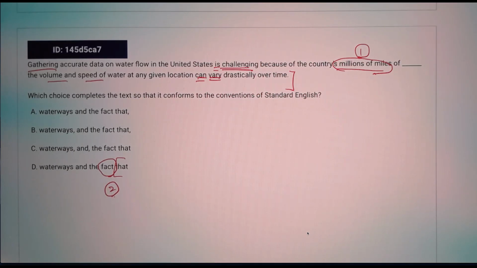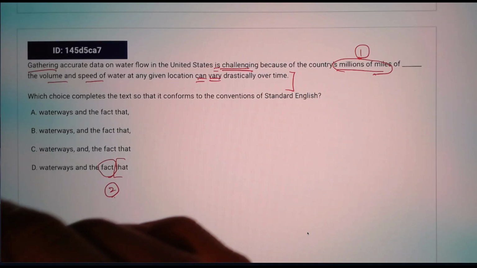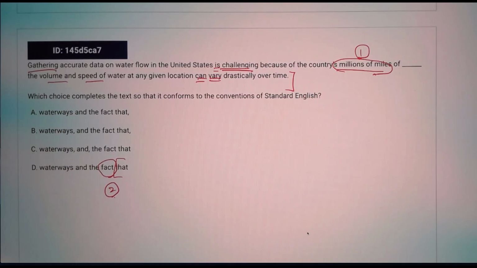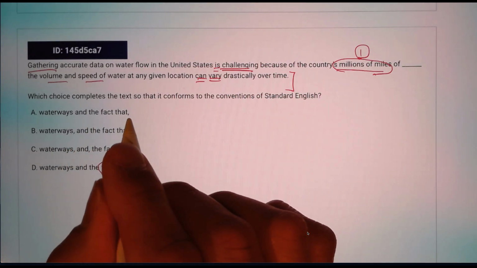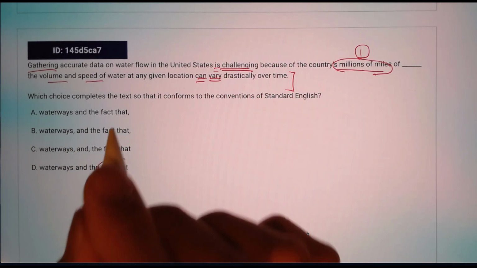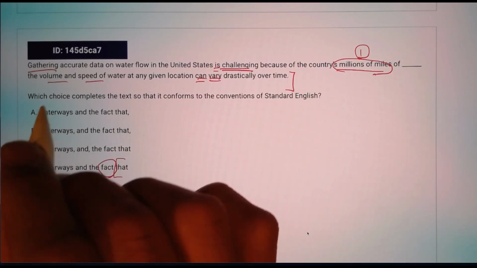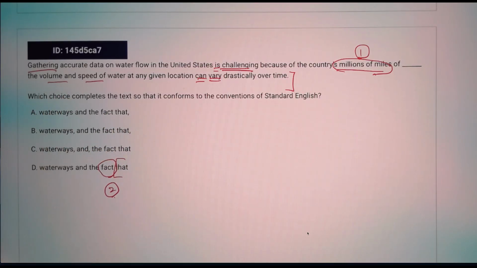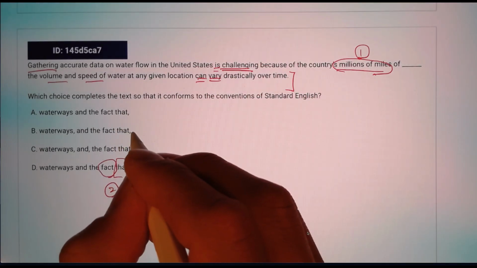Now we can also arrive at the answer by eliminating the other answer choices. If you look at A here, you are suddenly breaking the flow, the fact that, the fact that the volume. You shouldn't do that because we need to restrict this. This should be used as a restrictive case, so there should be no punctuation.